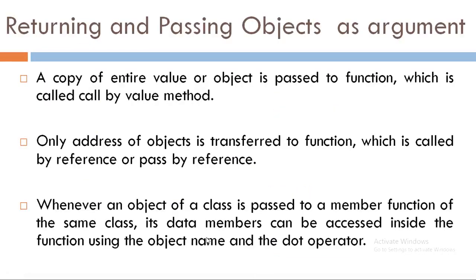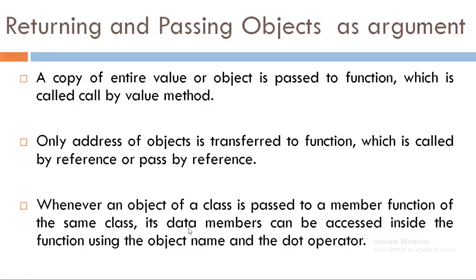The next thing is about returning and passing objects as arguments. Yes friends, we can pass an object as a function argument, and also we can have an object as a return data type for the function. A copy of the entire value or object is passed to the function, which is called call by value method.